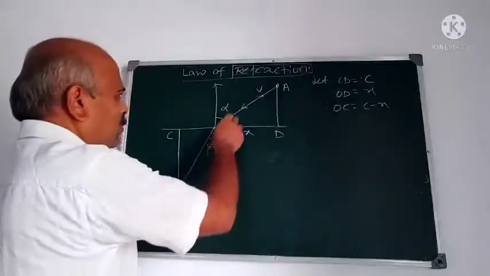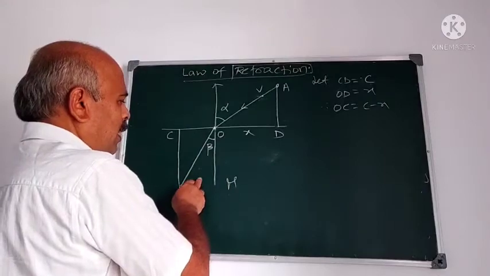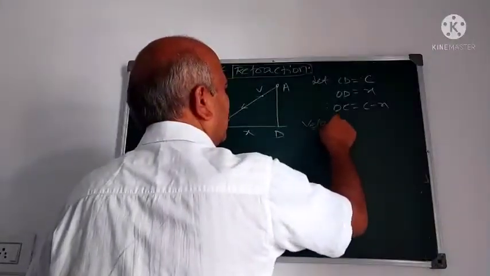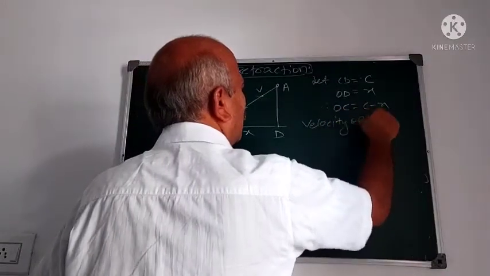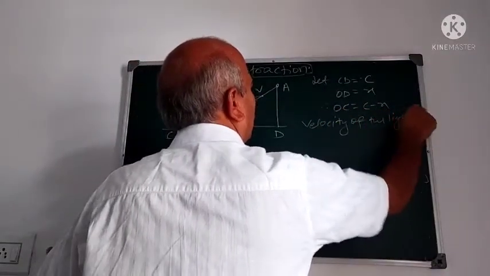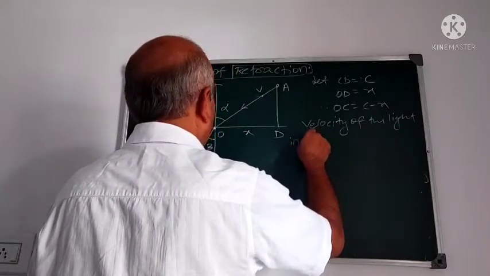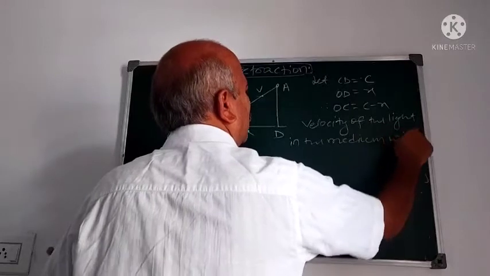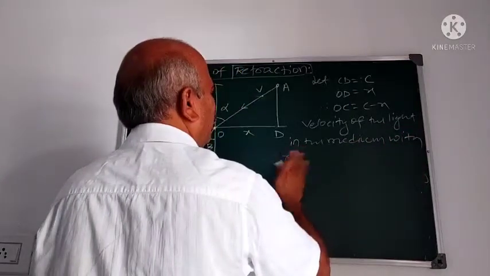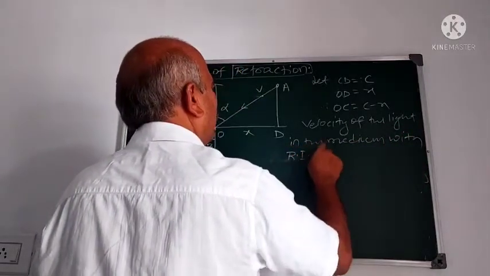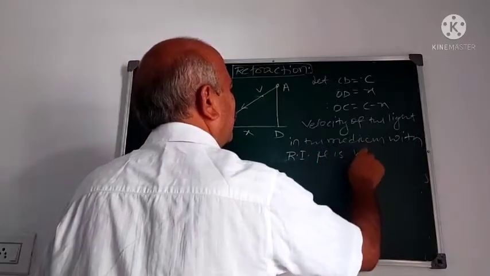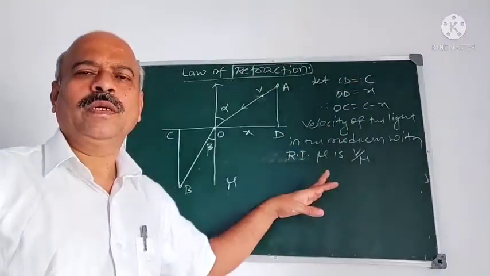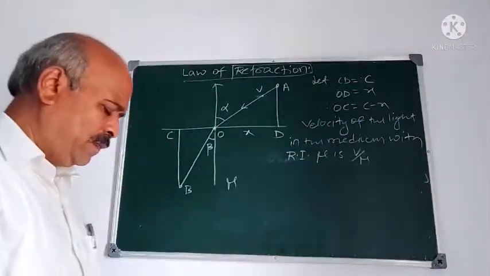Now, what is the velocity of the light in another medium with the refractive index mu? Velocity of the light in the medium with refractive index mu is V by mu. Correct? V by mu. So we have started with this. Velocity is V by mu.